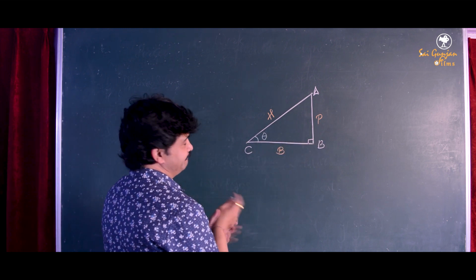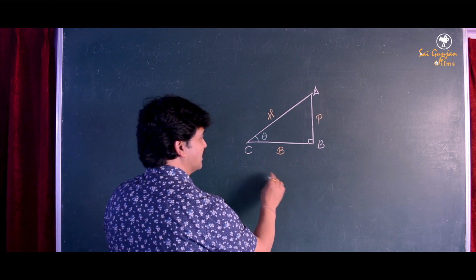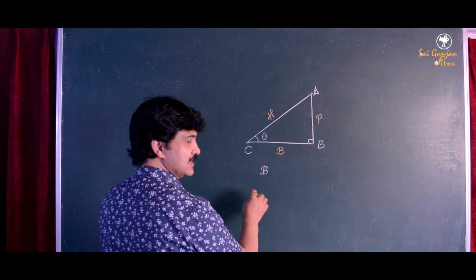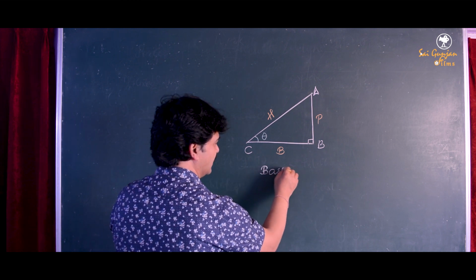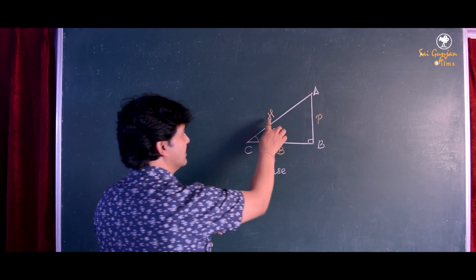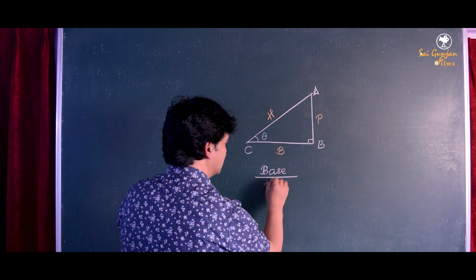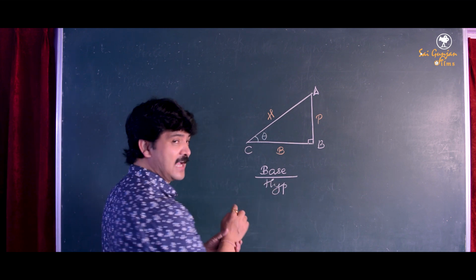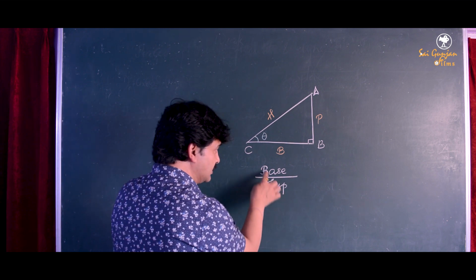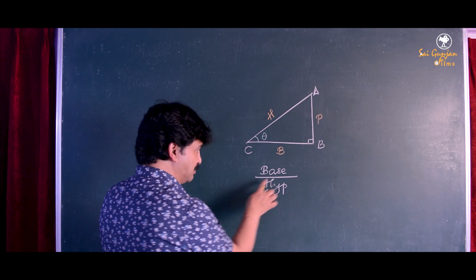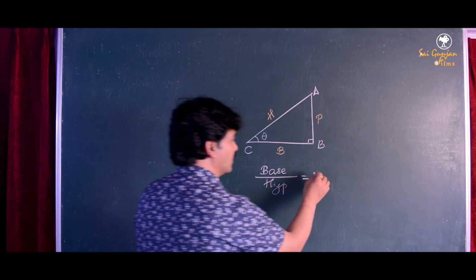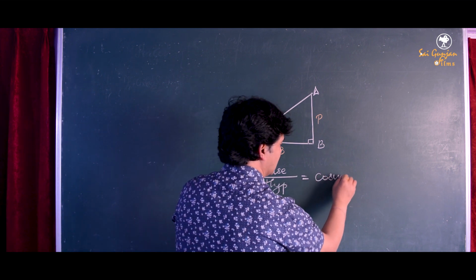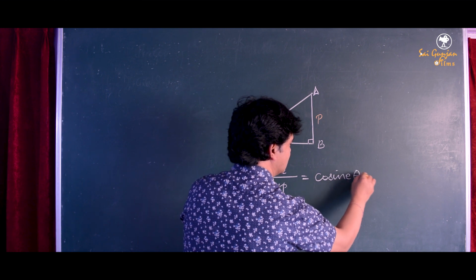So, I'm taking the base and the hypotenuse. Okay, base and hypotenuse. So the ratio of base and hypotenuse is called cosine theta.